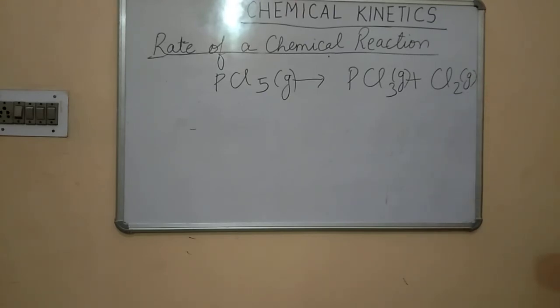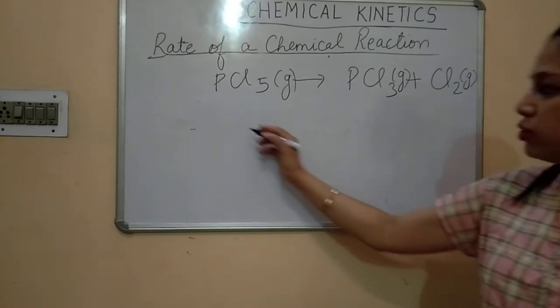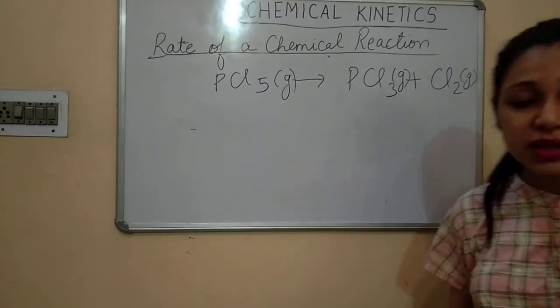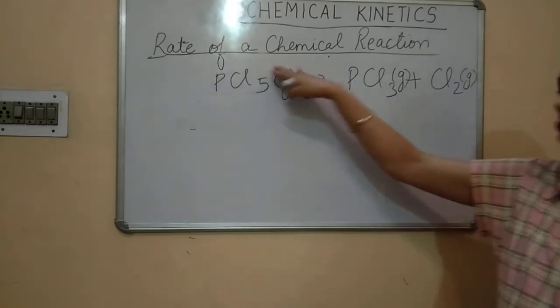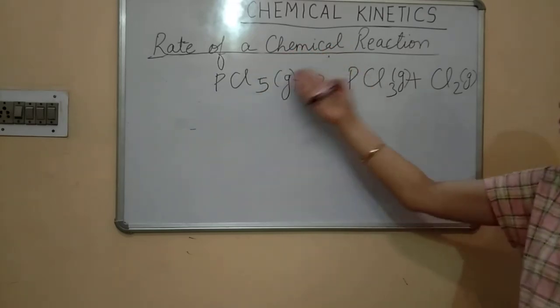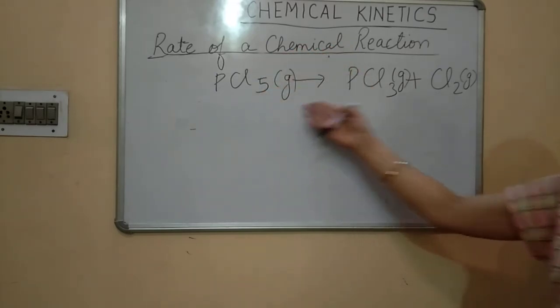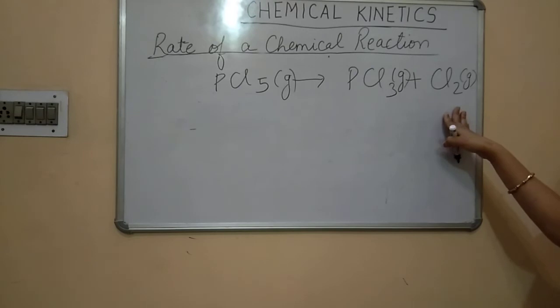So how do you express the reaction? How are you going to represent the rate of chemical reaction of this given equation?